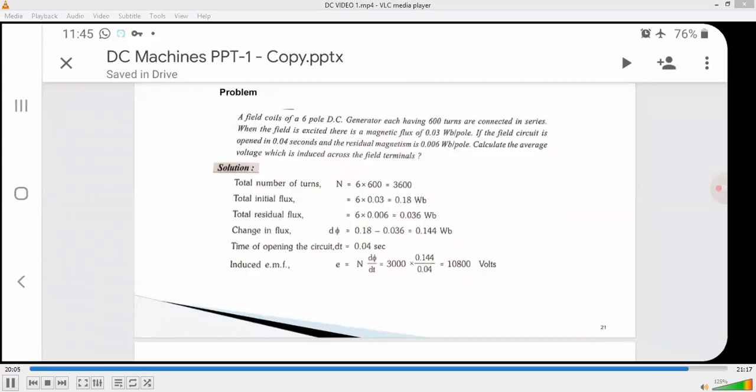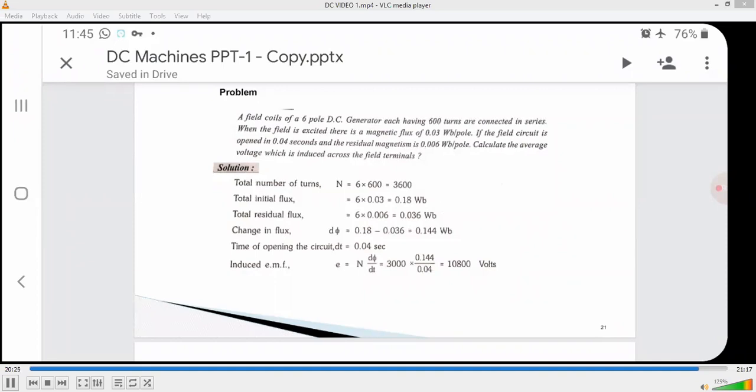The time of opening the circuit, dt, is equal to 0.04 seconds. So finally the induced EMF is E is equal to N d phi by dt. You already know this basic formula.